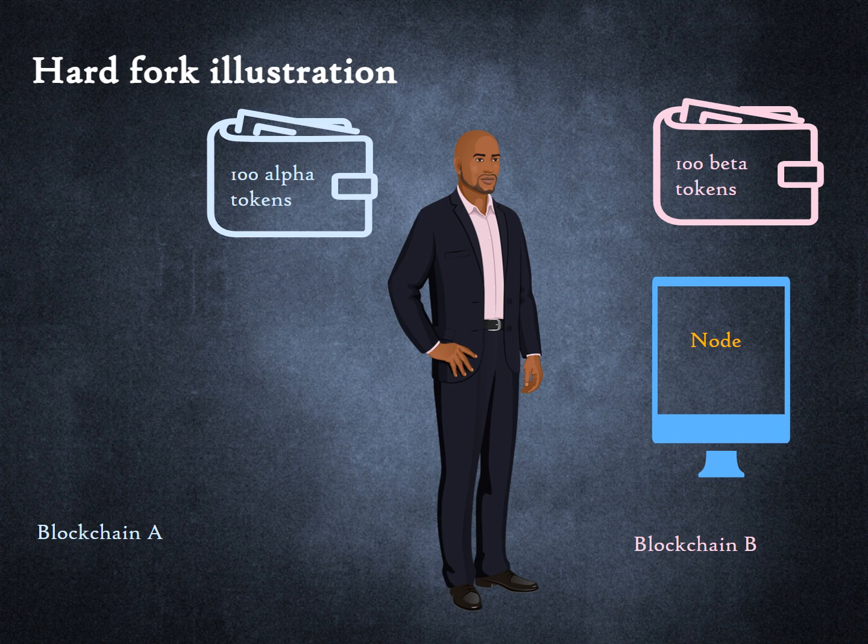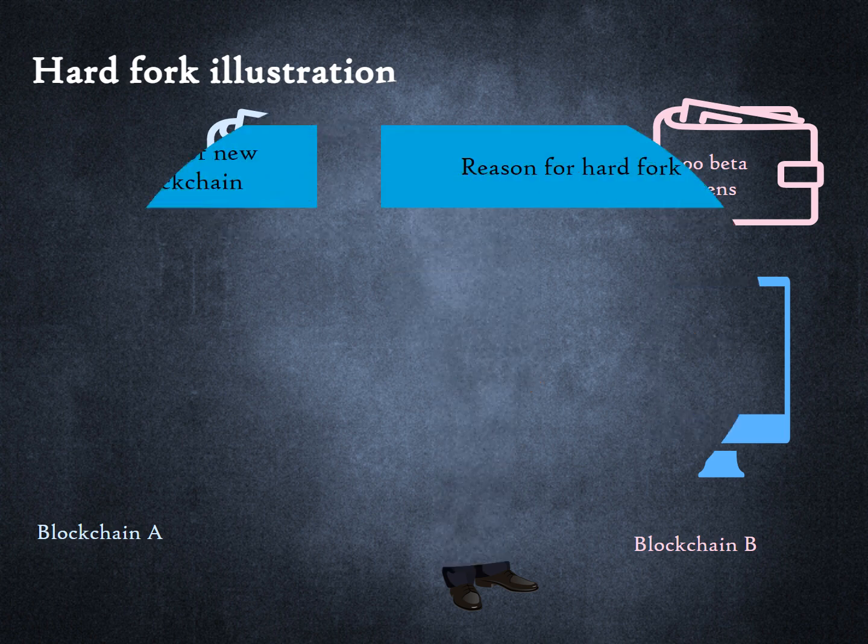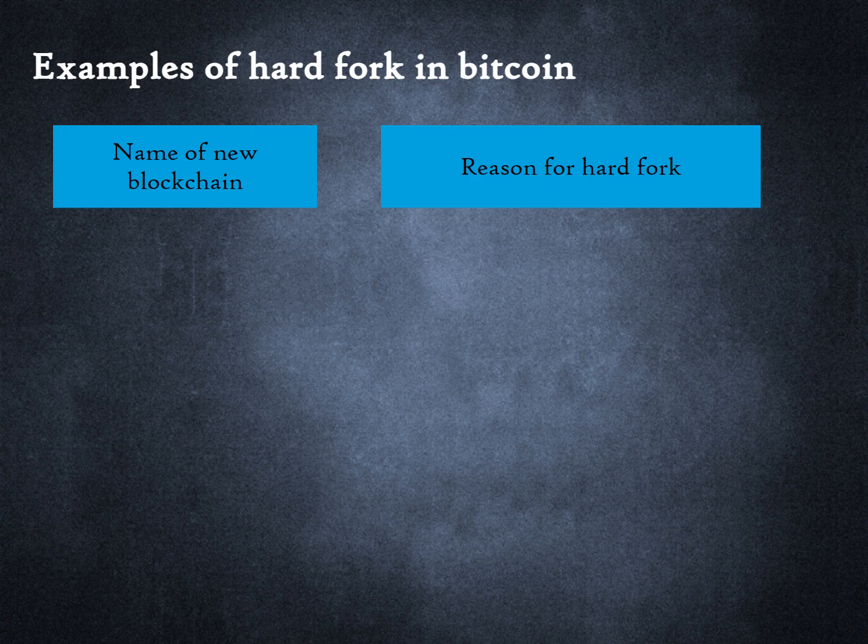Does this mean that the economic value of the node operator's holding has magically doubled? Not really. The market price of a new untested cryptocurrency like beta is likely to be much lower than alpha. And if the new blockchain does not take off, then the value of beta may very well be zero. We can now review examples of hard forks.